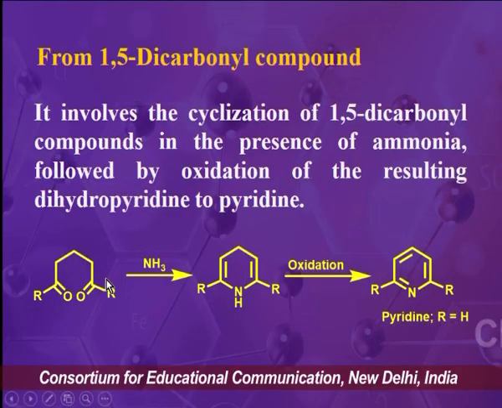In the first step, ammonia reacts with the 1,5-dicarbonyl compound and produces a 1,4-dihydropyridine derivative, and this 1,4-dihydropyridine derivative is oxidized by different oxidizing agents into a pyridine derivative. If R is a hydrogen atom, then the molecule will be pyridine itself.